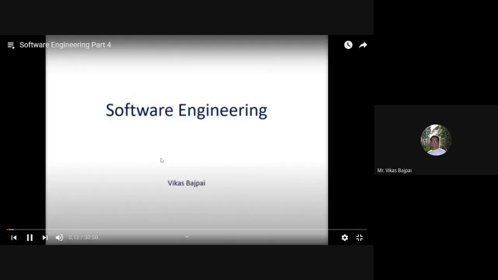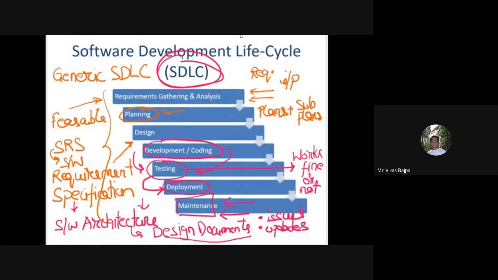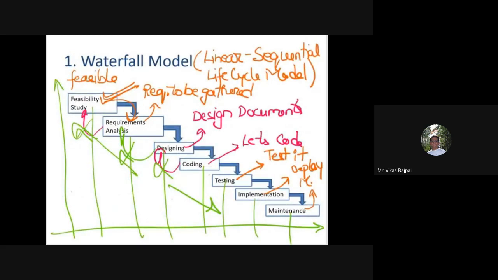So we started with the basic definition of software development life cycle. We looked into what a generic software development life cycle looks like and what it actually does. And then we talked about some of the possible options of software development life cycle models, where we started with your waterfall model, where we identified that this is almost equal to a generic software development life cycle, but the way it is made, it's a kind of waterfall, right? So that's why it is named the waterfall model.